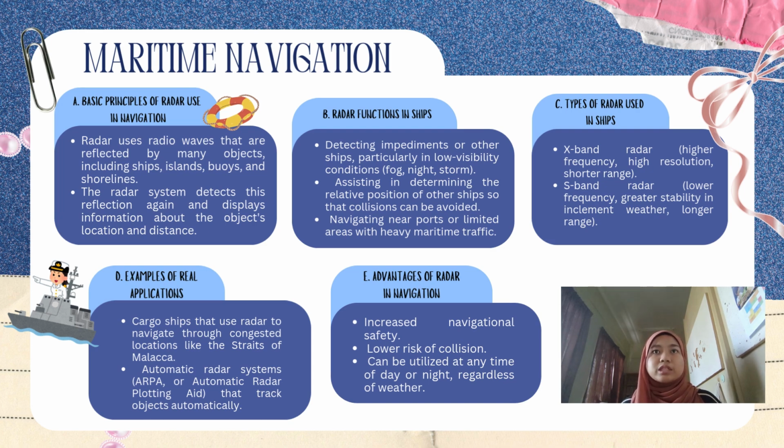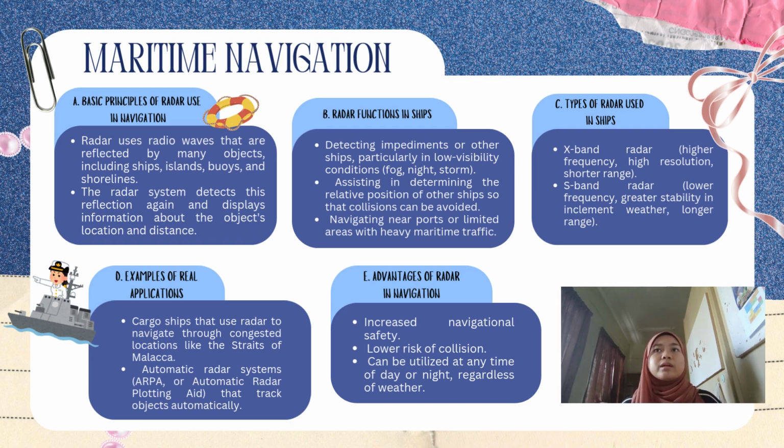Next, we have the radar function in ships. It detects impediments or other ships, particularly in low visibility conditions, for example fog, night, and storm, assisting in determining the relative position of other ships so that collisions can be avoided. It also helps in navigating near ports or limited areas with heavy maritime traffic.